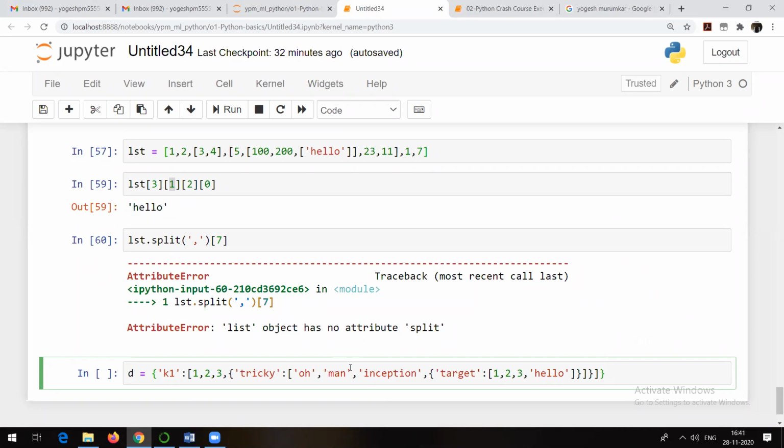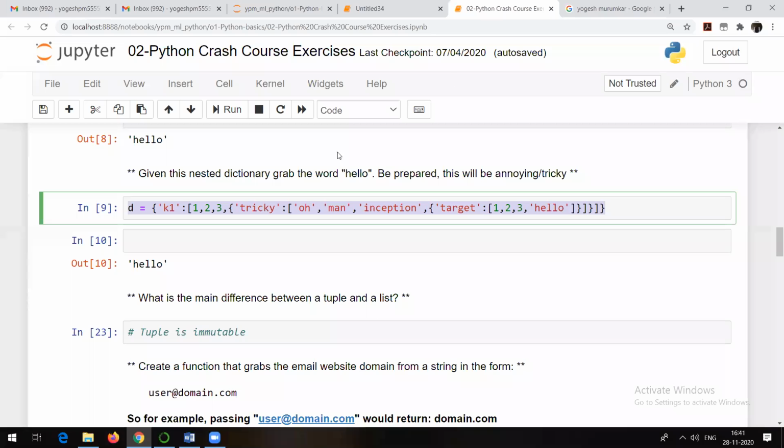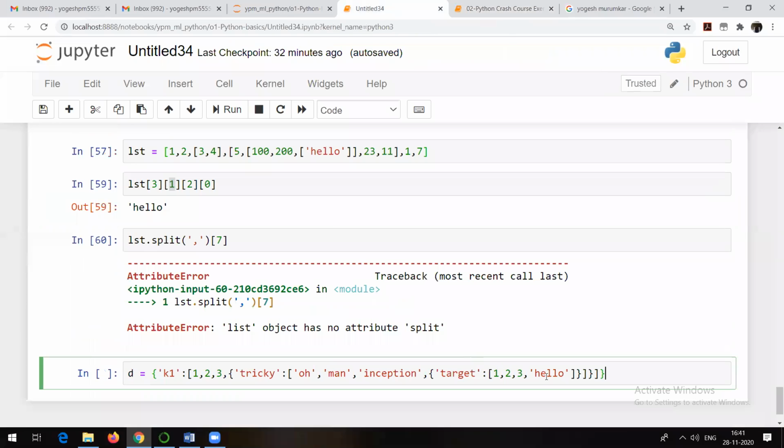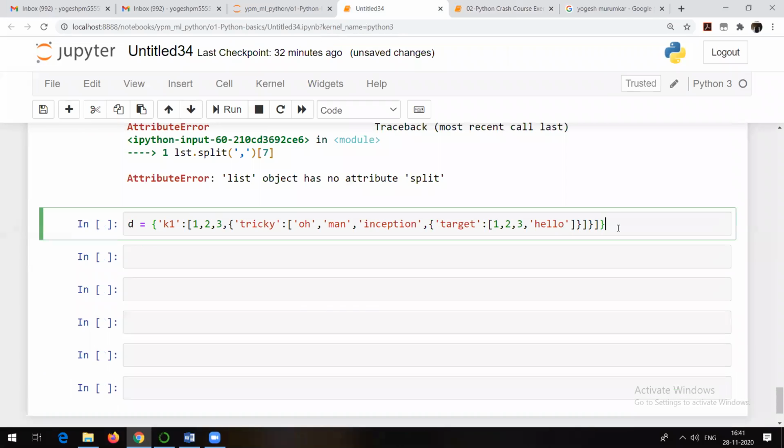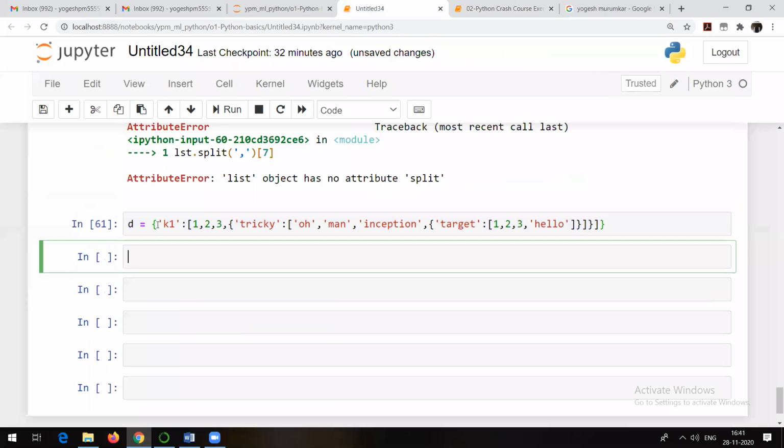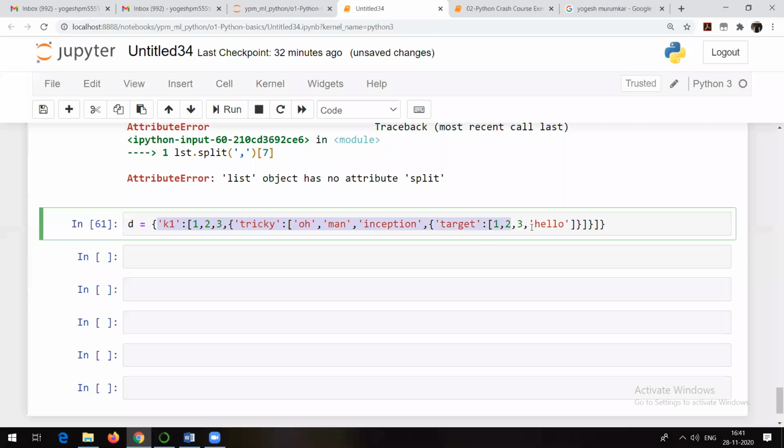So here also we need to grab the target item, the word hello. Now tell me, what will be your answer? This is an example of a dictionary inside a dictionary or a list inside a dictionary.